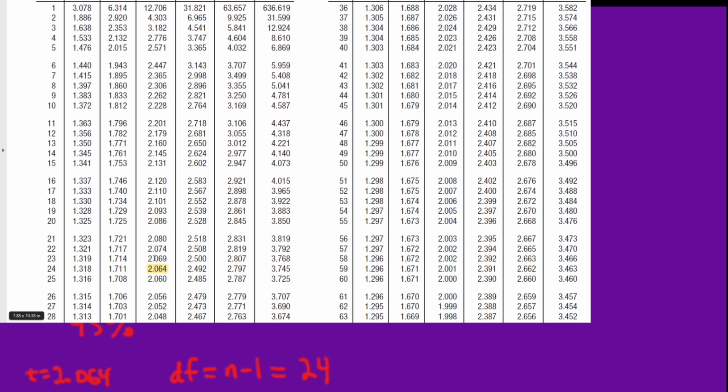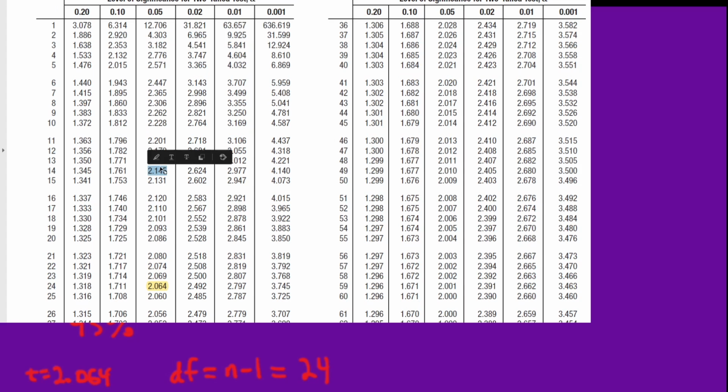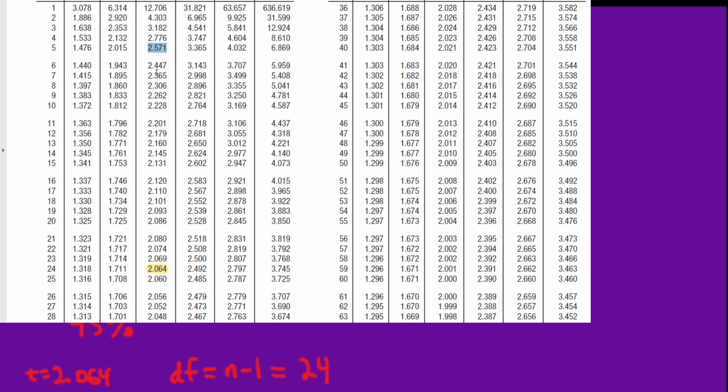So this is slightly fatter. It's going to lead to a little larger confidence interval than if we were using the z distribution. That makes sense, because we're building in a little more uncertainty since we're using S as an estimate for sigma. And you can see, if we had a smaller sample size, this t value gets larger as we go up. If we only took a sample of 5, we'd have a much larger t value, and that would lead to a wider confidence interval.